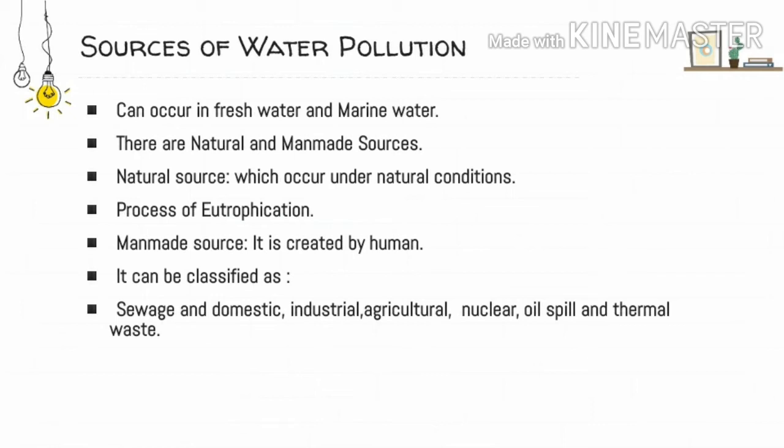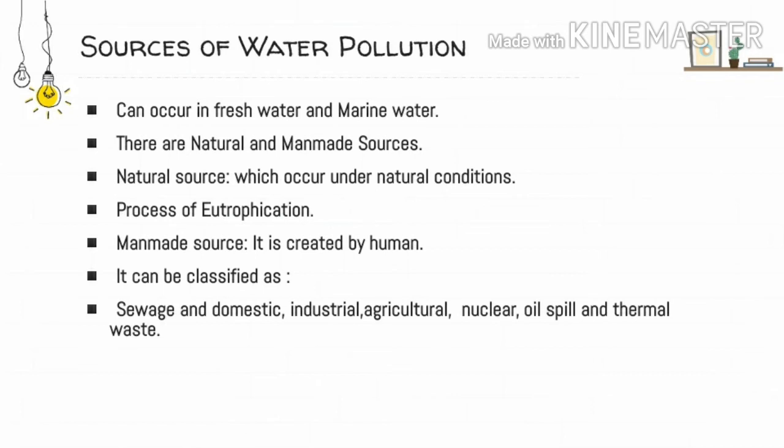Okay, as the name suggests, when pollutants are added to the water naturally, we can say that natural pollution has taken place. Some animal waste, living organisms, soil minerals, all these things can be added to the water naturally. Then we say that water pollution has taken place because of natural sources.